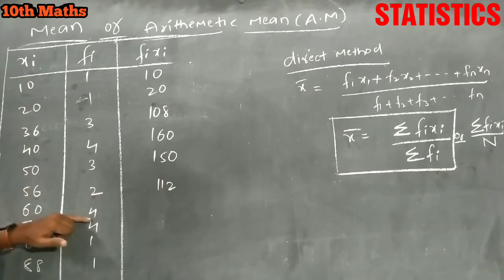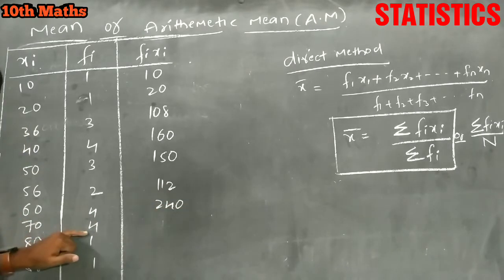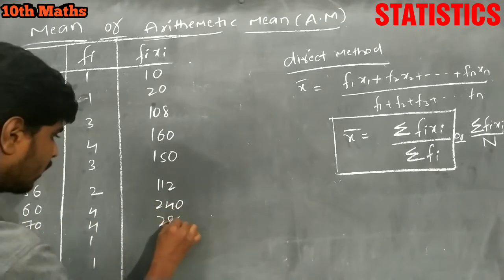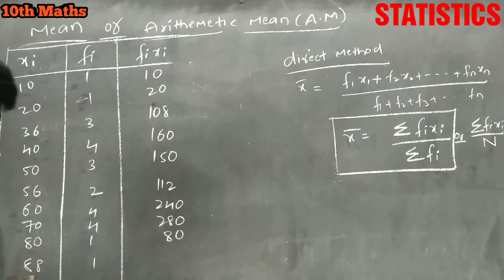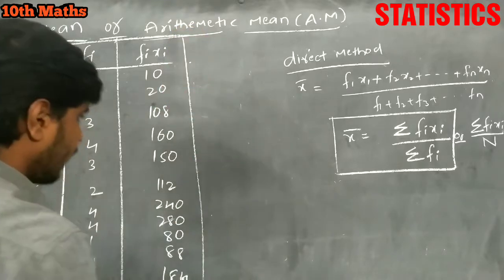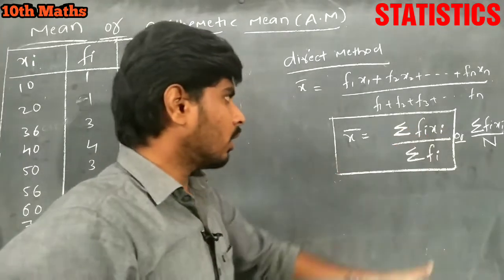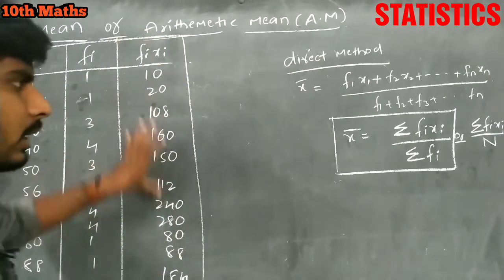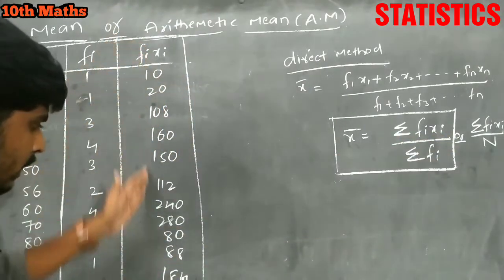60 into 4, 240, and 70 into 4, 280. Next 80 into 1, 80. 88 into 1, 88. Next 92 into 2, so 92, 92, 184. Okay, this is about fi into xi. Now we have to add all these things here. Sigma fi xi means the sum of all these observations.